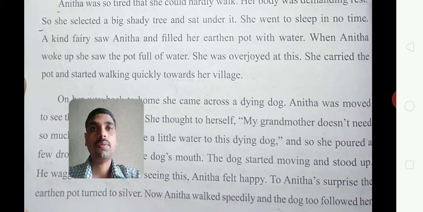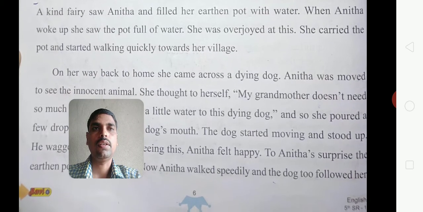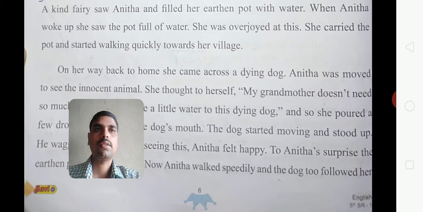When Anita woke up from her deep sleep, she saw the pot full of water, and she was very happy. She was overjoyed at this moment, and she carried that earthen pot filled with water and started walking quickly towards her village.